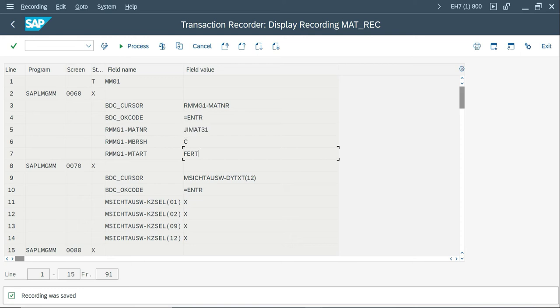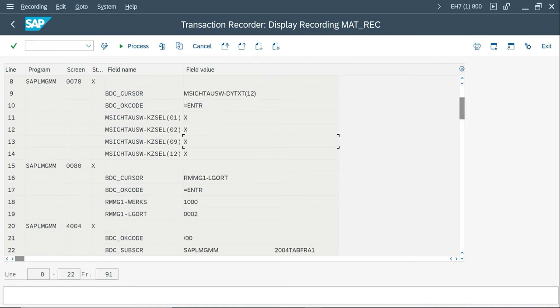You know about the technical settings of a list box, right? Whatever you're seeing, like chemical industry, is text for display purposes, and inside there is a key for each value. That is going to be captured in SHDB. And this is for the second one. I have selected 4 different views: basic 1, 2, purchasing, and MRP1. That's the reason it captured which views were selected.